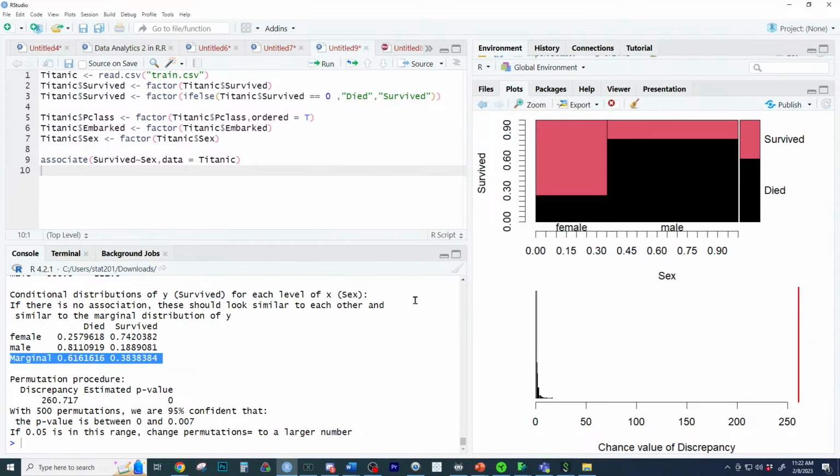So don't do the Titanic data. You're not allowed to do the Titanic data. Maybe if someone says, hey, Brian, I've already done a whole thing on the Titanic, let me know.